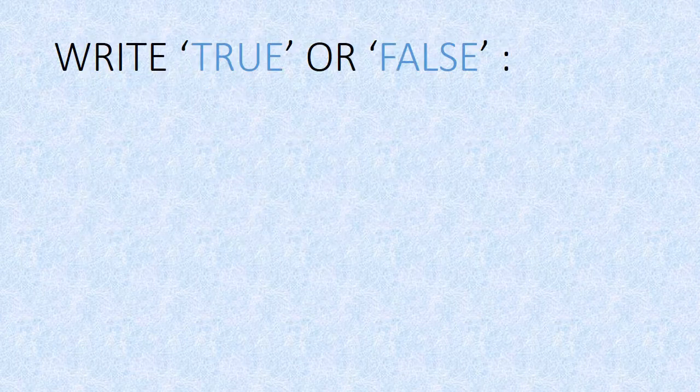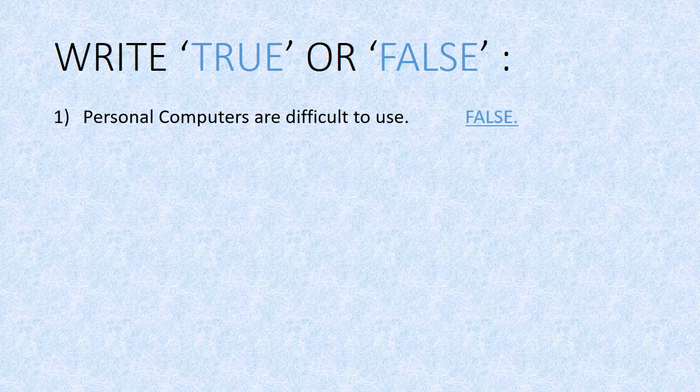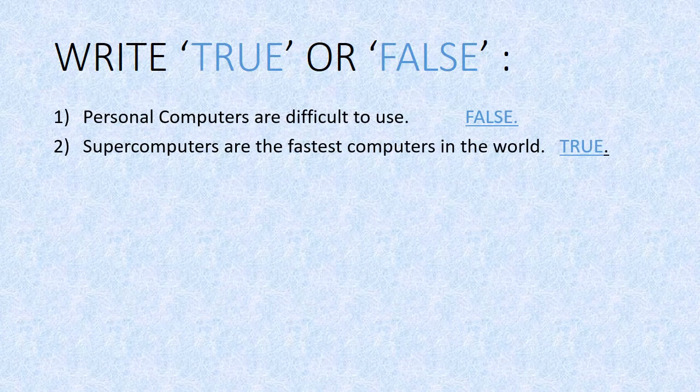Now next question, write true or false. This is also given in your book. So first sentence which we have to find out whether it is a true or false. Personal computers are difficult to use. Is this true? No, it is false. Personal computers are very easy and user friendly. Next one, supercomputers are fastest computer in the world. Is this true? Yes, you all know that it is true. So write down true.